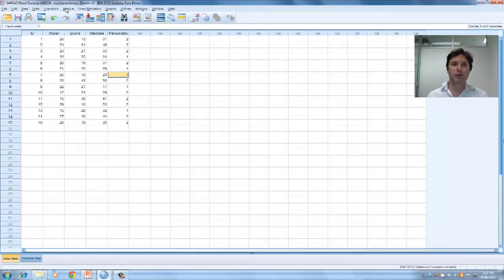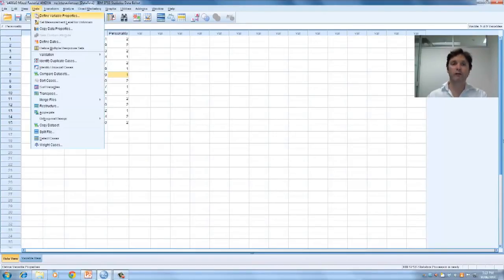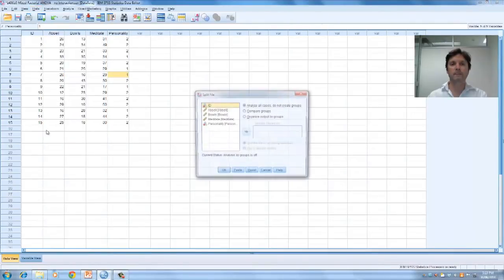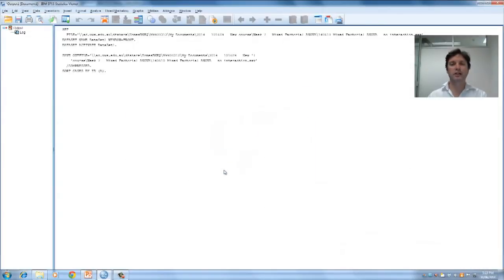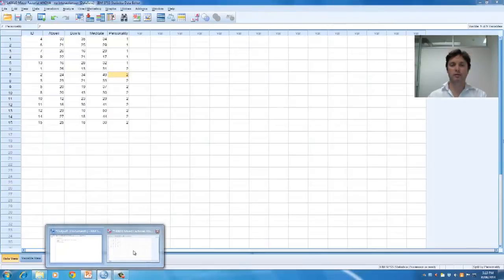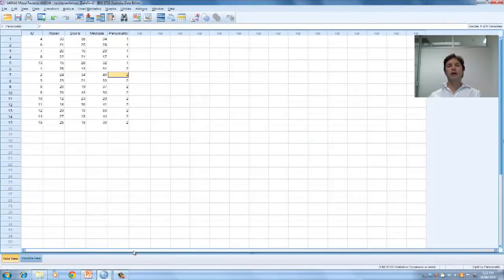So to do that, first thing I want to do is split my file. So data, split file, and I want to split it by my between subjects variable, which was personality. So compare groups by personality. What that's essentially saying is that now that I've split my data by personality, whatever I do from now on, I'm just going to be looking at extroverts and introverts separately.